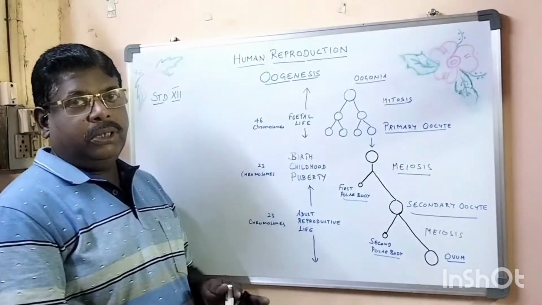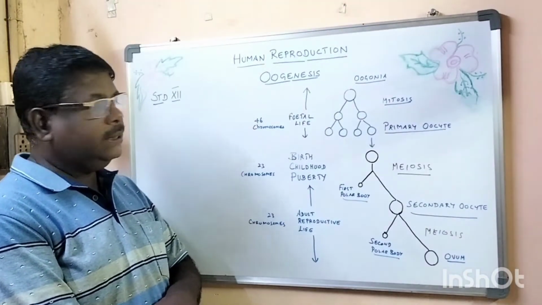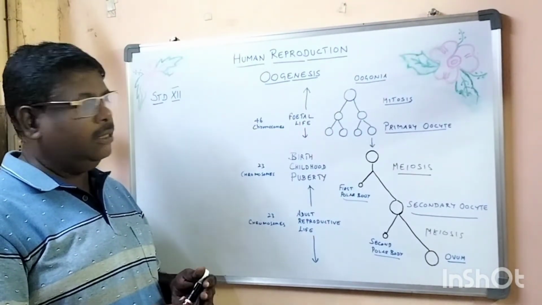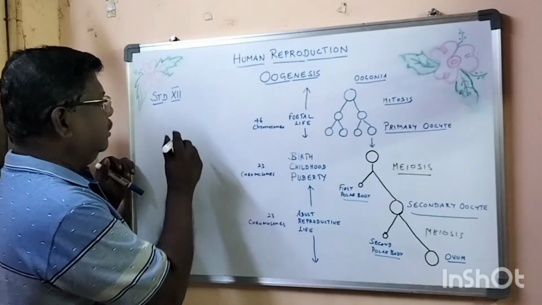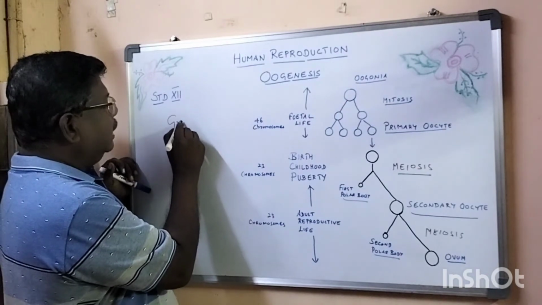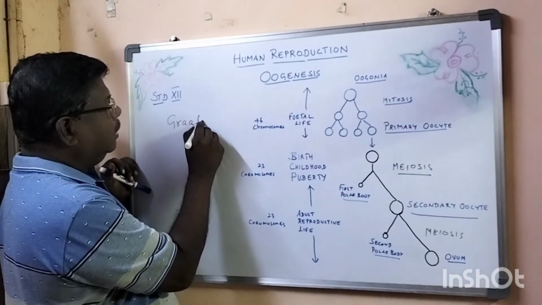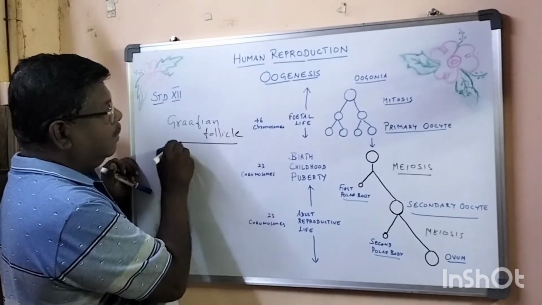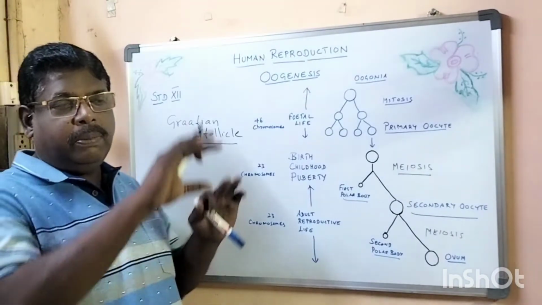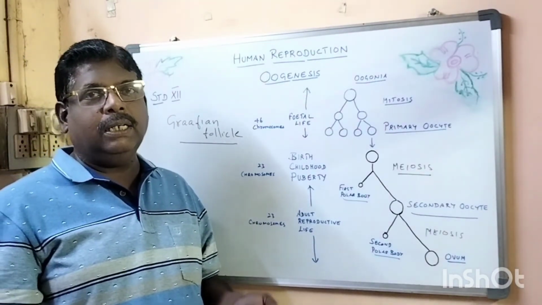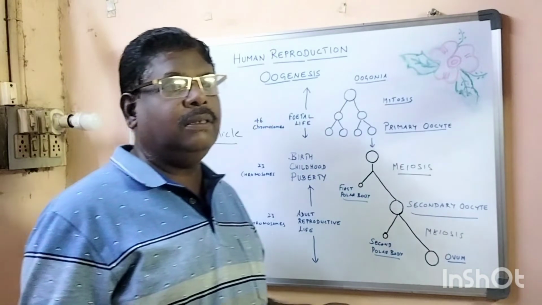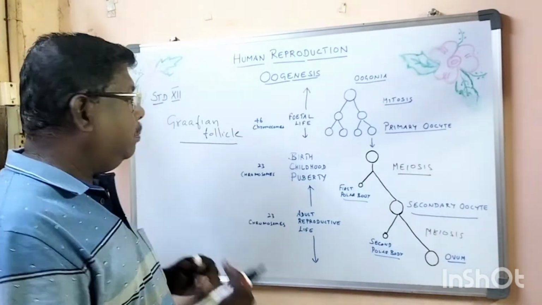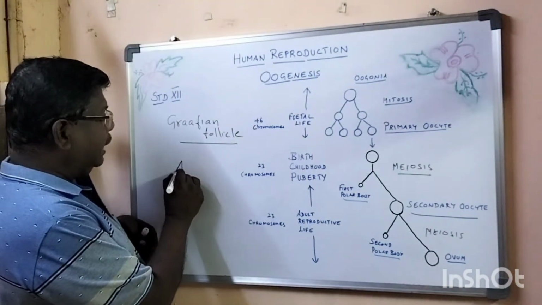When you talk about the ovum, it is again surrounded by follicles. We call it the Graafian follicle. In this lesson you should remember the Graafian follicle. It is surrounded by theca, the external theca and internal theca, that is the outer layer and the inner layer, followed by a fluid filled cavity called antrum.